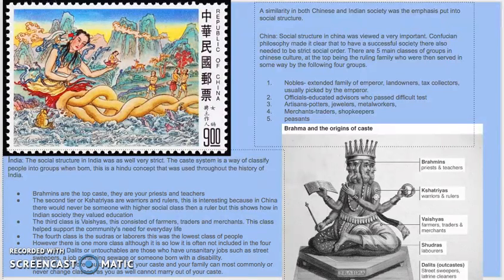Nu Wa is a myth in China that there was this goddess laying next to a river molding humans out of clay because she was lonely. Now, the humans that she molded by hand became the emperors, the rich people, the higher class people, and then when she got tired but still wanted to make more people, she just swept a stick through the mud, and that became the lower class people or the poor people who weren't viewed as important in Chinese social structure.